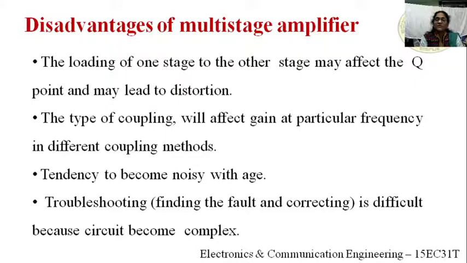If the circuit becomes very complex, suppose you are not getting the proper final output. At that time, what do we have to do? We have to find the fault, right? So how to find the fault? It is very difficult. First you check the output of the first stage amplifier. If you are getting the proper output in the first stage, you go to the second stage. Suppose you find the problem in the second stage.